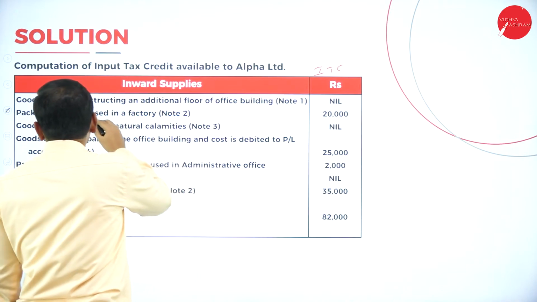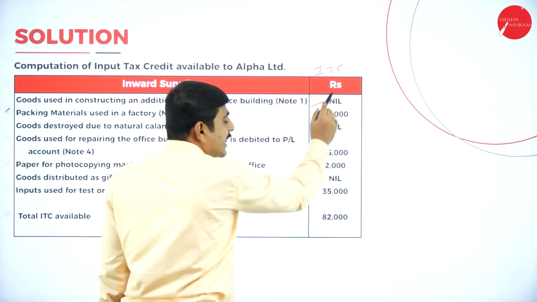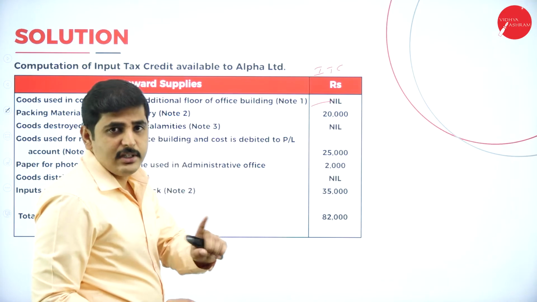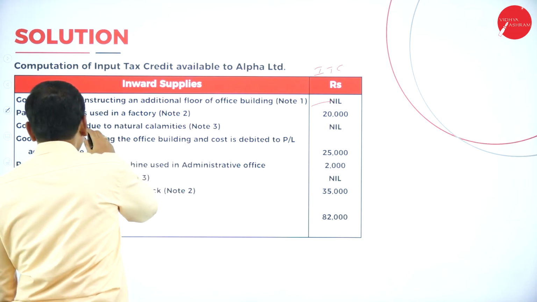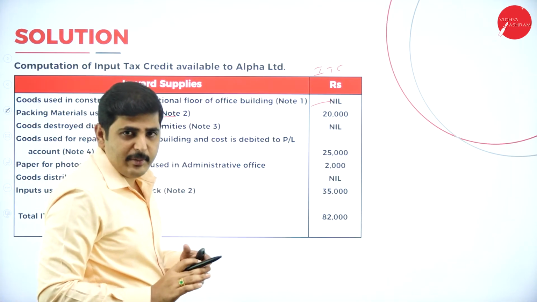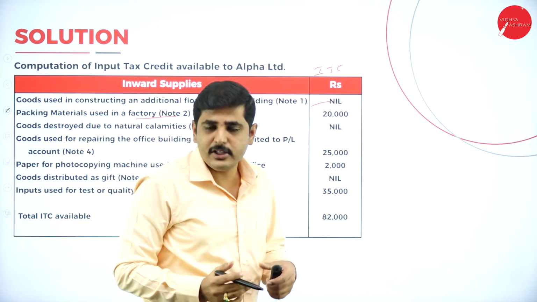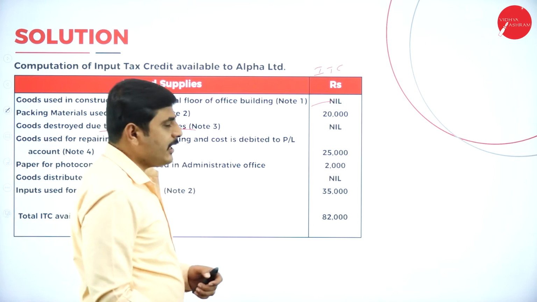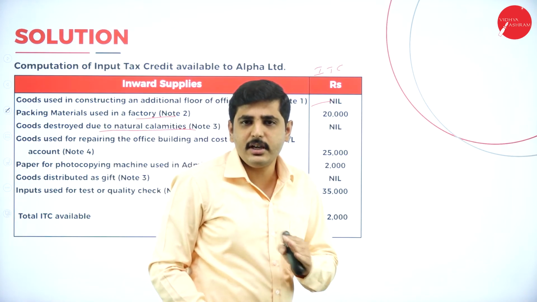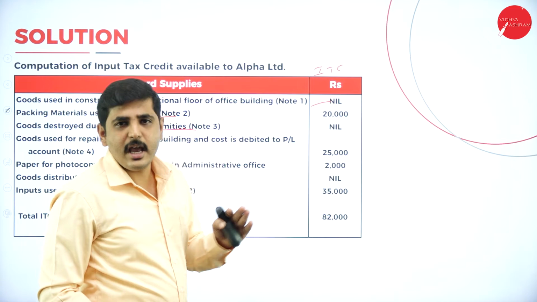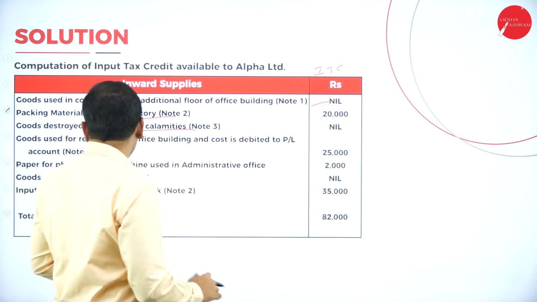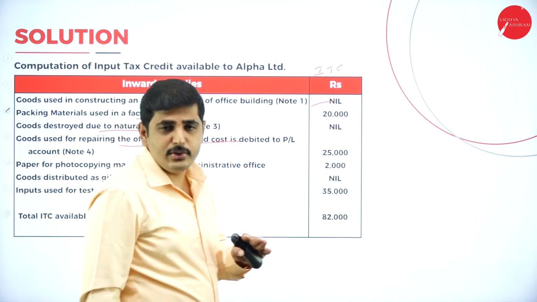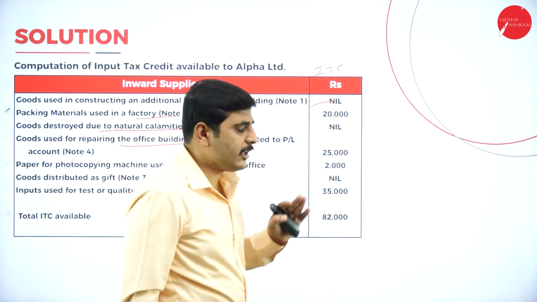Next one, the goods used for construction of an additional building are not allowable. If it is a repair, allowable. Additional floor is not available. Next one, packing materials used for factory, yes available, because we are using the packing materials to send the goods to the customer. Next one, goods destroyed by natural calamities, not available. Any goods destroyed, theft or stolen, any damage happened in transit, not available. Next one, goods used for repairing office building is available. Goods used for repairing office building are available under the ITC.